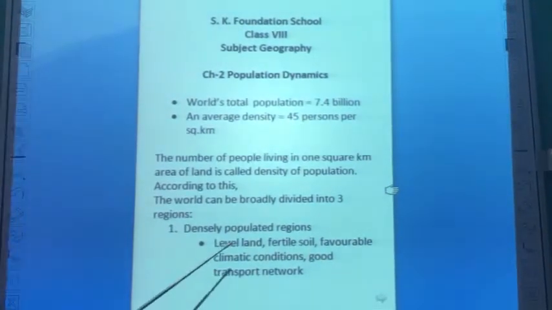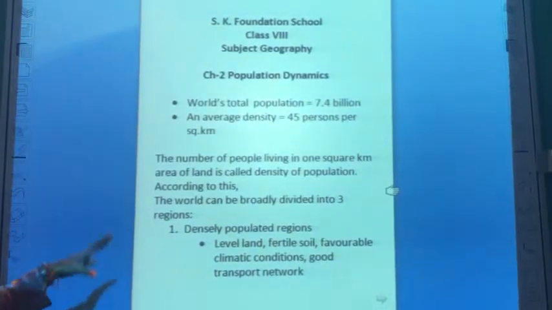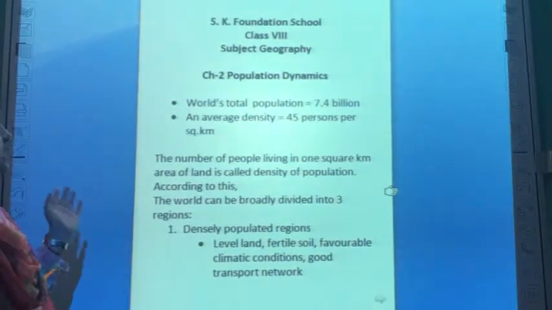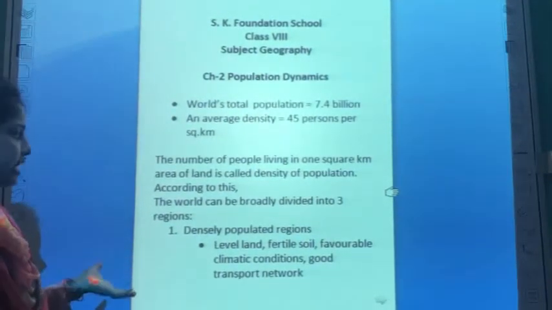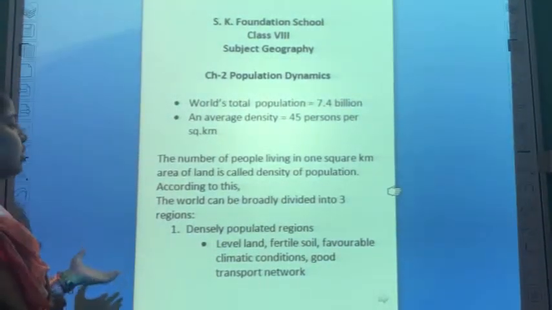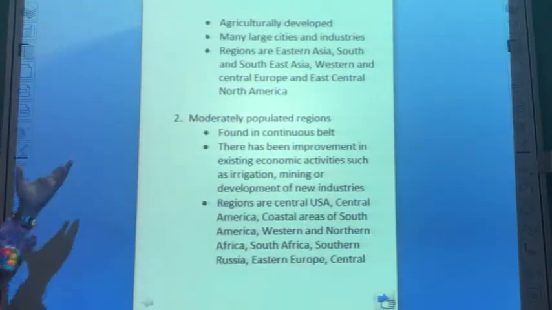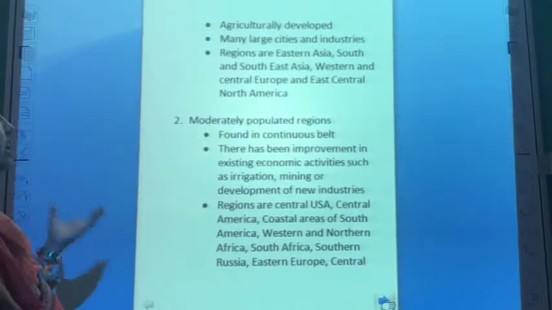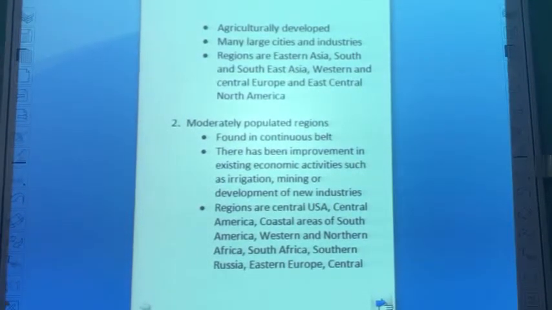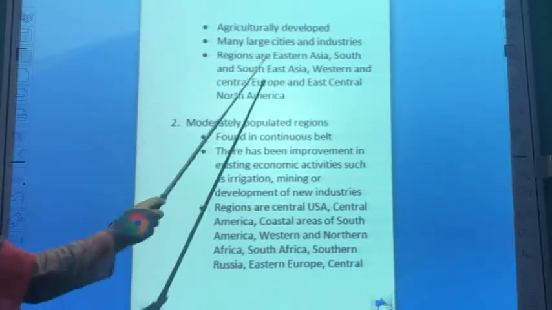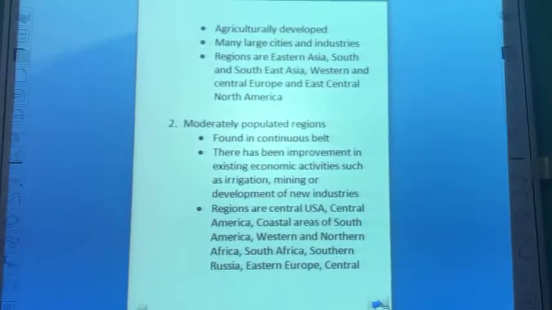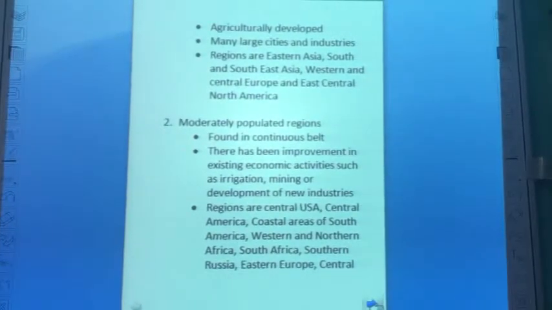Now, why are these regions densely populated? Because the land is level, it has fertile soil, the climatic condition is favorable for agricultural purposes, it has a good transport network, the region is agriculturally developed, it has many large cities and industries. The regions which are densely populated are Eastern Asia, South and Southeast Asia, Western and Central Europe and East Central North America.